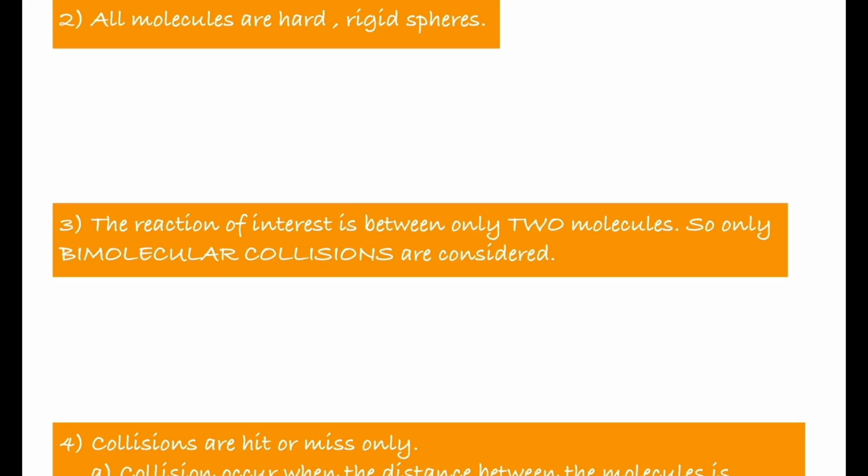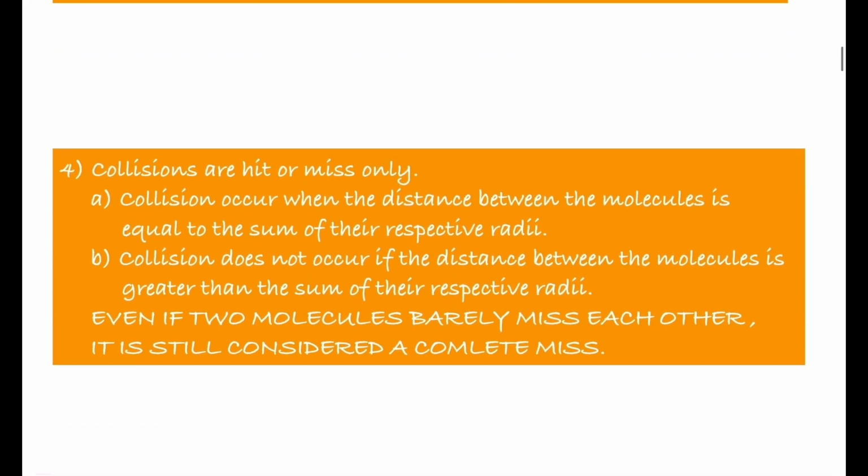Molecular collisions in which four molecules are participating are also rare. Anything rare was ignored. So bimolecular collisions are considered while deriving collision parameters.